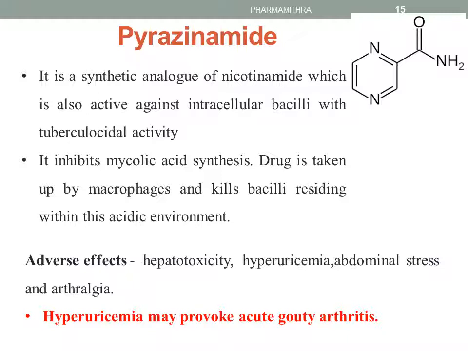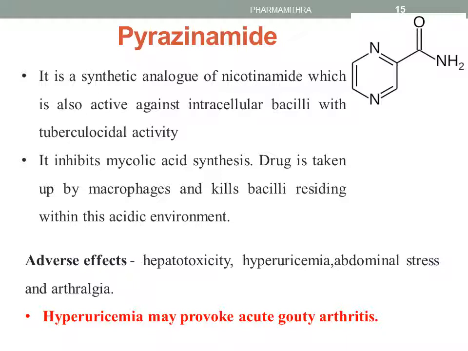The next anti-tubercular drug is pyrazinamide, which is a synthetic analog of nicotinamide, active against intracellular bacilli, with anti-tubercular activity, and which also inhibits mycolic acid synthesis. Here, the drug is taken up by the macrophages and kills the bacilli within the acidic environment.